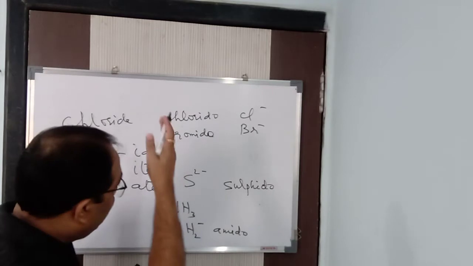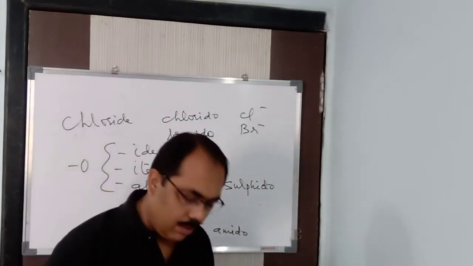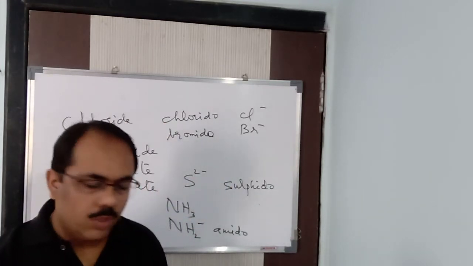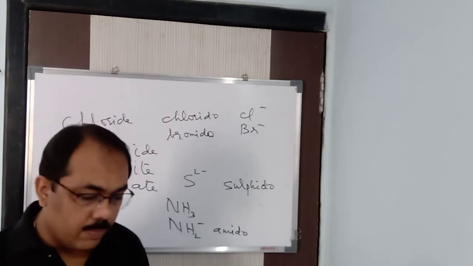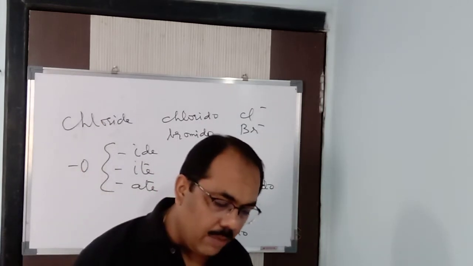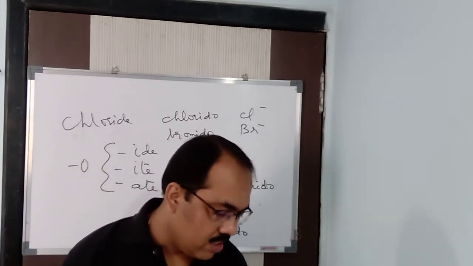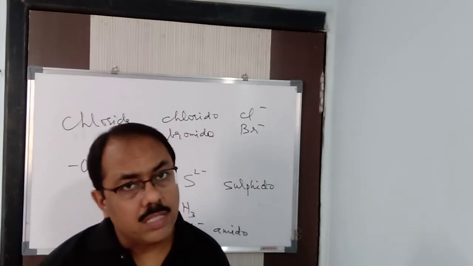So all these are negative ligands. Many negative ligands are there, and you can find a chart in your book. But the name ends in this particular manner: the name which ends in ide or ite is replaced by O.